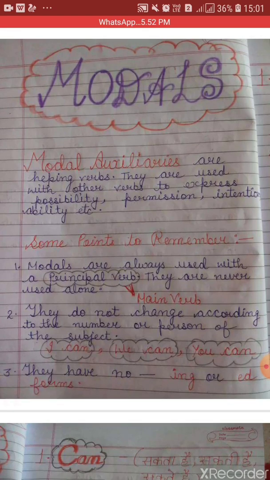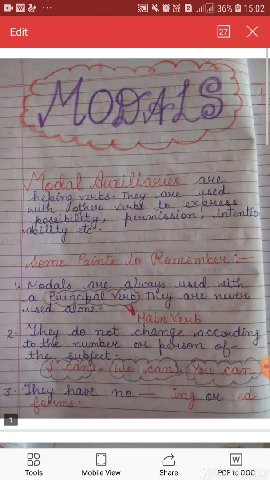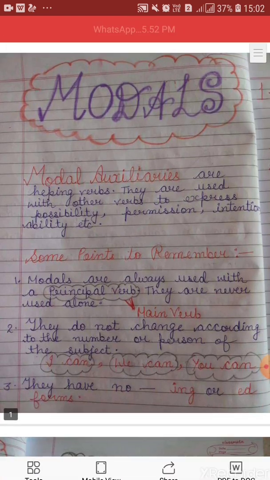As like I will say that I can do it. So do is the main verb and can is the modal here. They do not change according to the number or person of the subject. Yes, it is true that modals never change according to the number or person. With I we also use can, with we also use can, and with you we also use can. They have no ing or ed forms. So in modals we never use ing or ed forms.